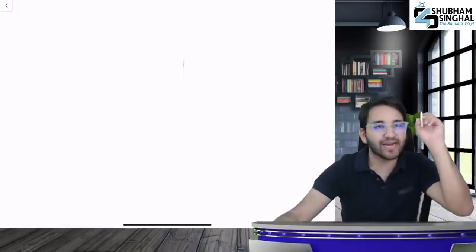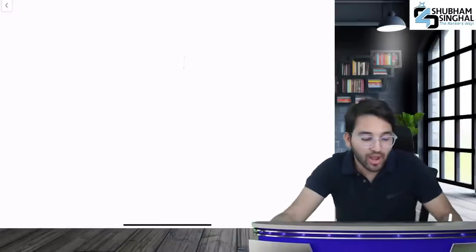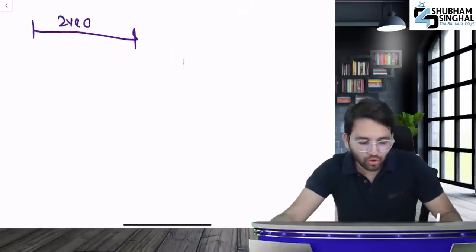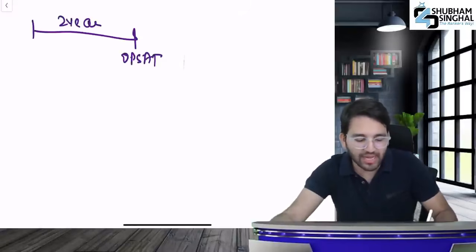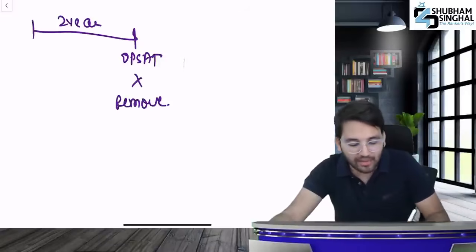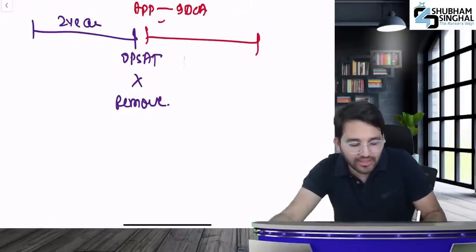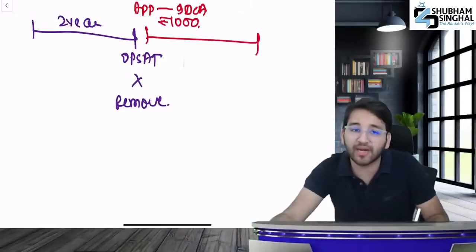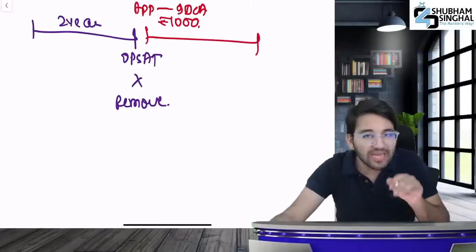I have uploaded a separate video about the amendment in detail. If you don't give OPSAT in 2 years, what will happen? It will be removed. After the name is removed, you can apply to ICA and request to restore your name. To restore it, you have to pay 1000. When your name is restored, it won't be visible.